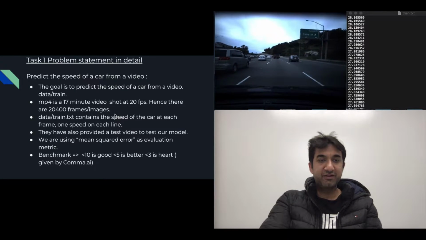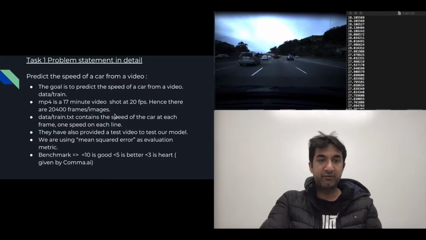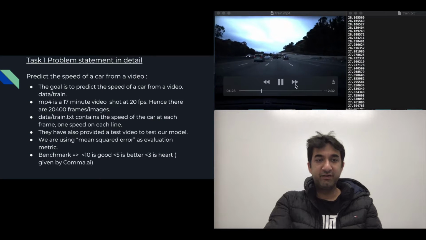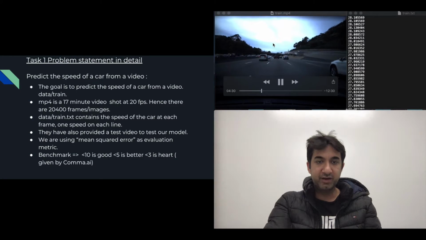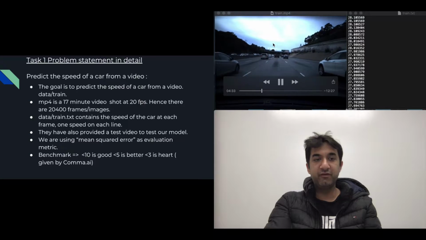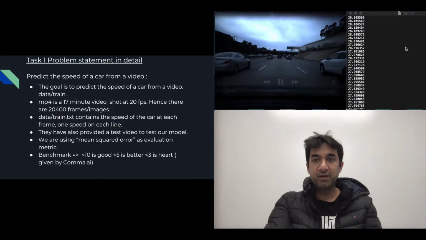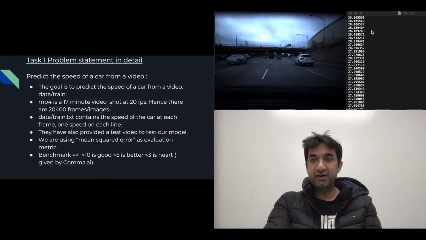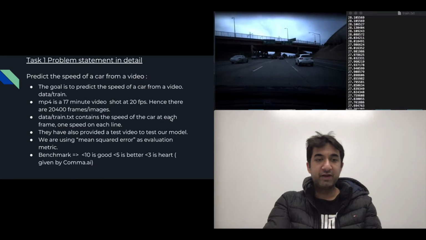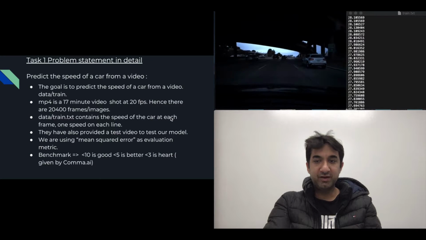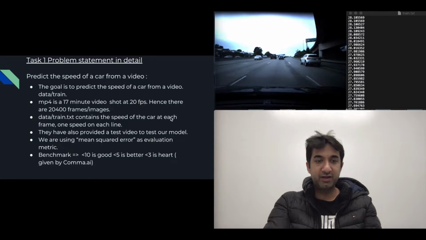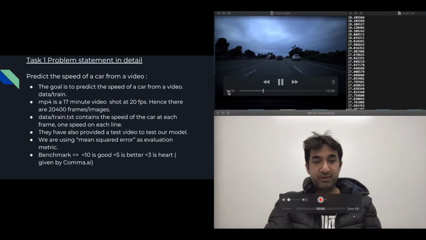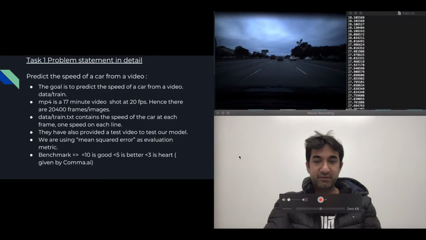I'll explain the first task in detail, which is to predict the speed of a car from a video. As you can see, this is an MP4 file. It's a 17 minute video shot at 20 frames per second. Hence there are basically 20,400 frames in that video, and respectively we have 20,400 speeds in the train.txt file. We are using mean square error as the evaluation metric. The benchmark given by comma.ai is: if it is less than 10, it is good. If it is less than 5, it is better. And if it is less than 3, it is hard.